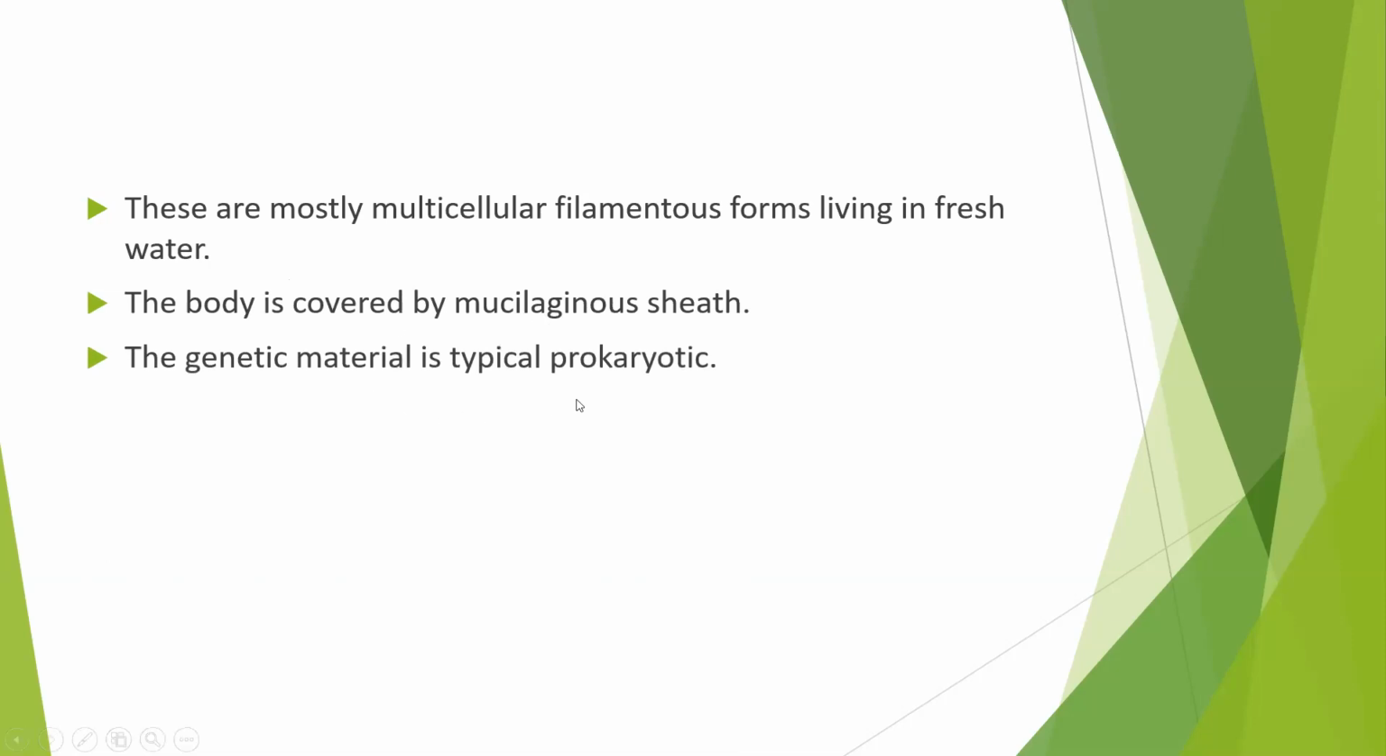The genetic material is typical prokaryotic. Prokaryotic means primitive type. So the genetic material, the DNA, how is it? It is in the form of prokaryotic, that is, a primitive nucleus is present. That means the nucleus is without nuclear membrane. You can see that the genetic material is without nuclear membrane, in the form of nucleoid, that is a circular structure.